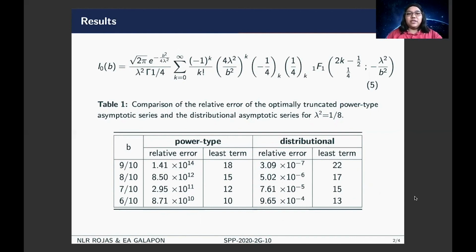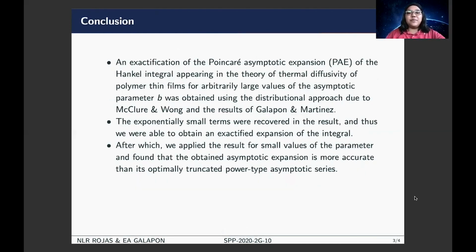In conclusion, an exactification of the Poincaré asymptotic expansion of the Hankel integral appearing in the theory of thermal diffusivity of polymer thin films for arbitrarily large values of the asymptotic parameter B was obtained using the distributional approach due to McClure and Wong and the results of Galapon and Martinez. The exponentially small terms were recovered in the result, and thus we were able to obtain an exactified expansion of the integral. After which, we applied the result for small values of the parameter and found that the obtained asymptotic expansion is more accurate than its optimally truncated power-type asymptotic series.